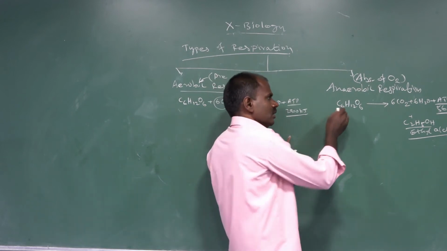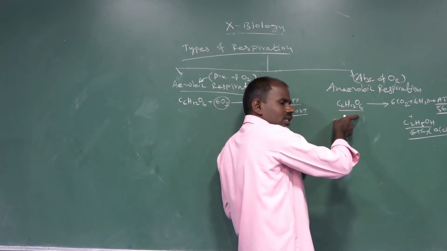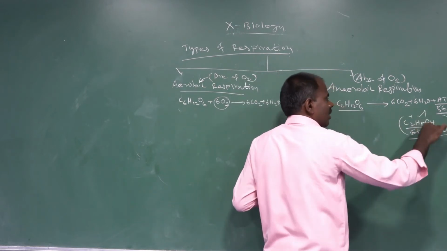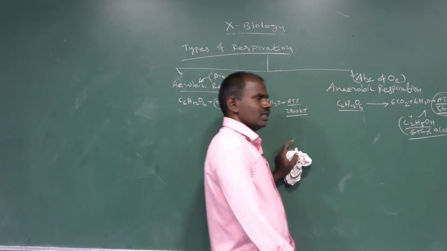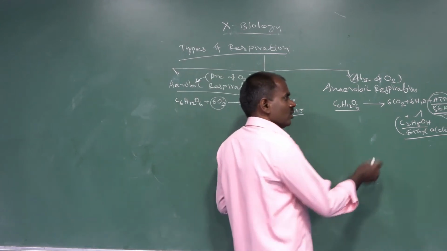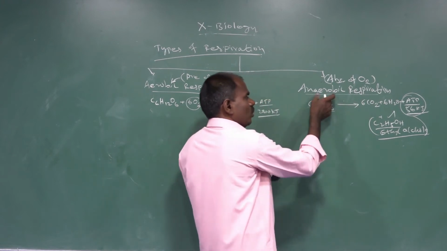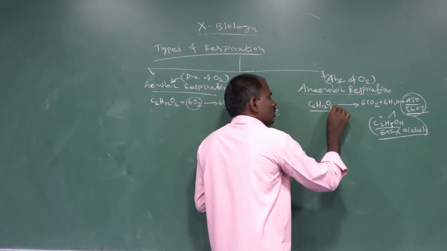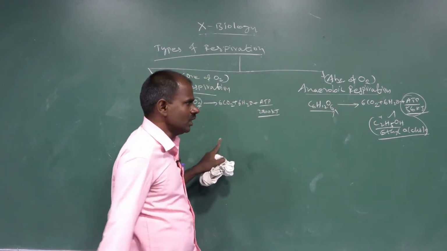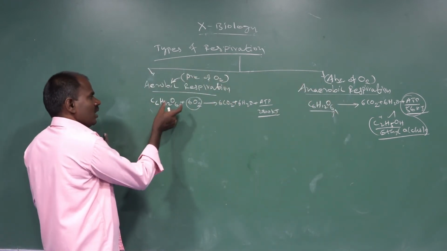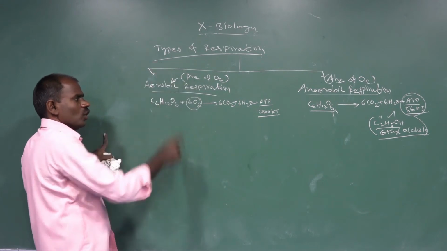In anaerobic respiration, organic substances without oxygen release ethyl alcohol and energy. Only 56 kilojoules of energy are released from anaerobic respiration. Respiration that occurs without oxygen is called anaerobic respiration. Respiration that occurs with oxygen is called aerobic respiration.